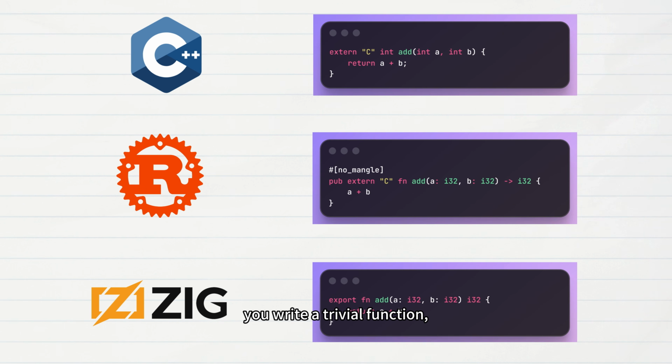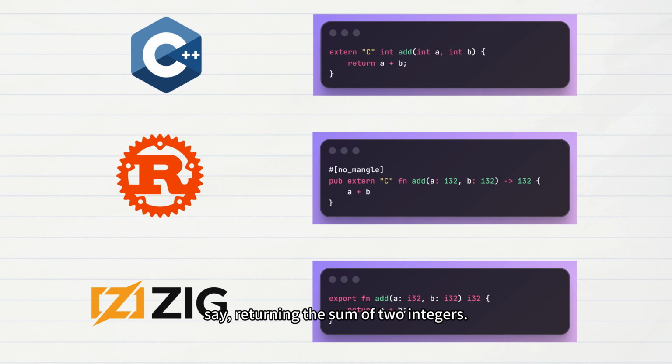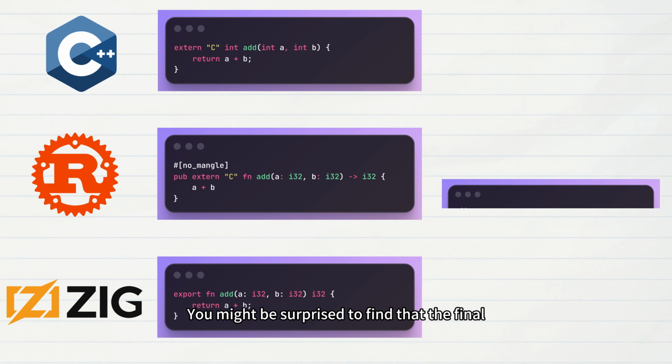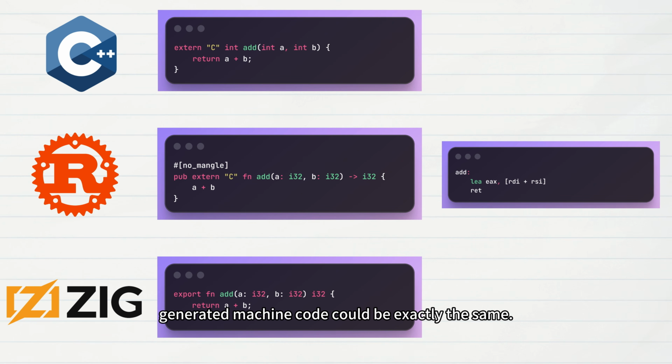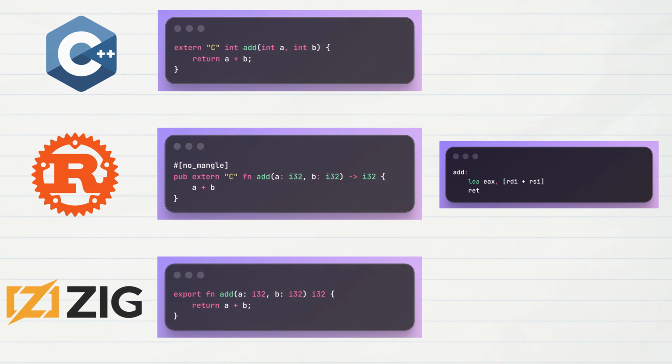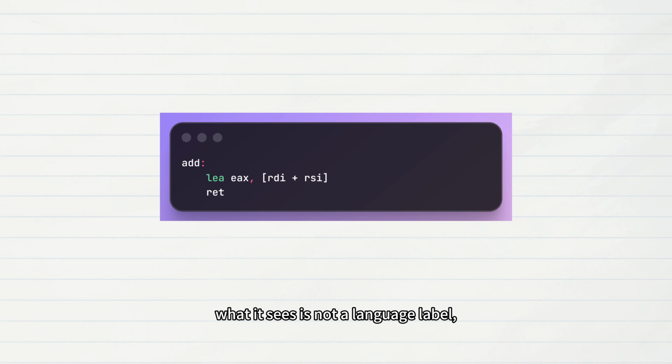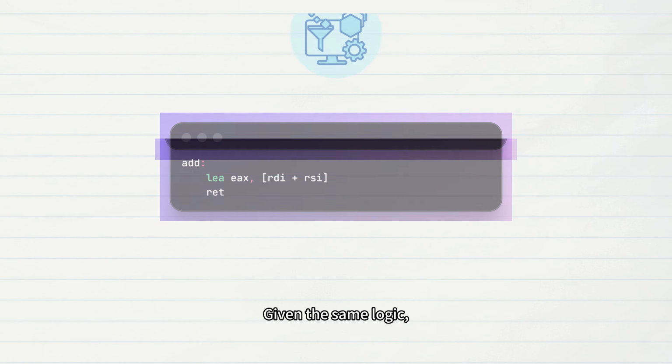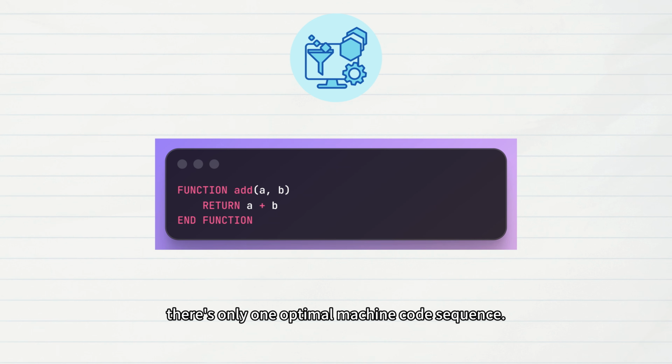What's more interesting is that if you write a trivial function, say, returning the sum of two integers, implement it in C++, Rust, and Zig respectively, and then open the compiler's assembly output, you might be surprised to find that the final generated machine code could be exactly the same. Because for the compiler, what it sees is not a language label, but a piece of logic. Given the same logic, there's only one optimal machine code sequence. So the gap in many benchmarks is simply not caused by the language.